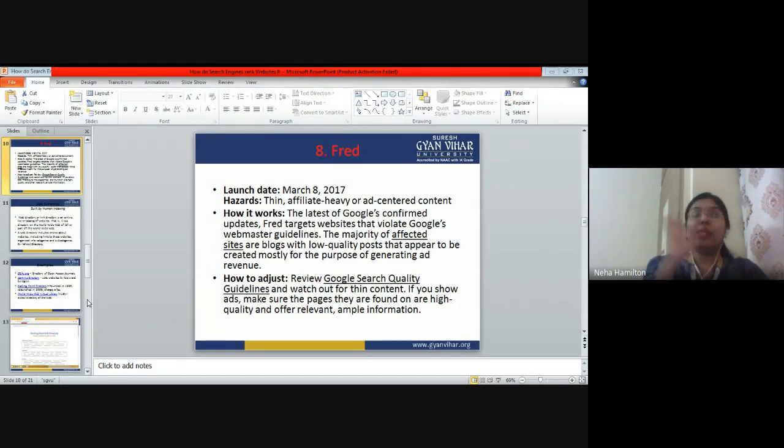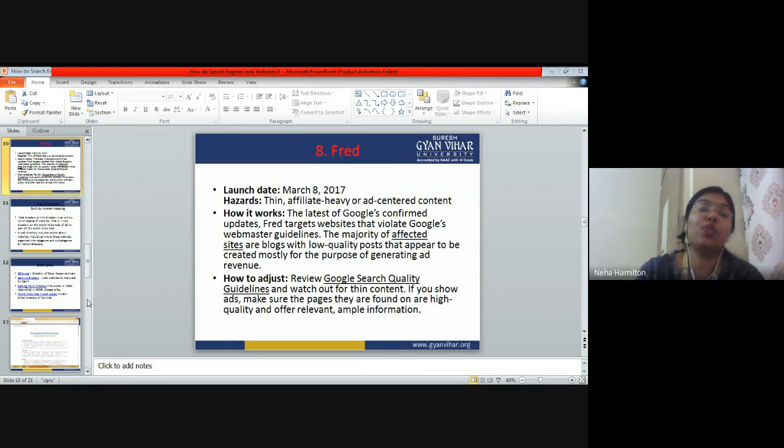So if you have a big web page and half of the web page is loaded with advertisement because you want to generate revenue, what happens is that Fred is a software that is going to pull your ranking down if there are a lot of ads, overcrowding of ads. Because if you are giving more space to ads, you are giving less space to content. As simple as that, right?